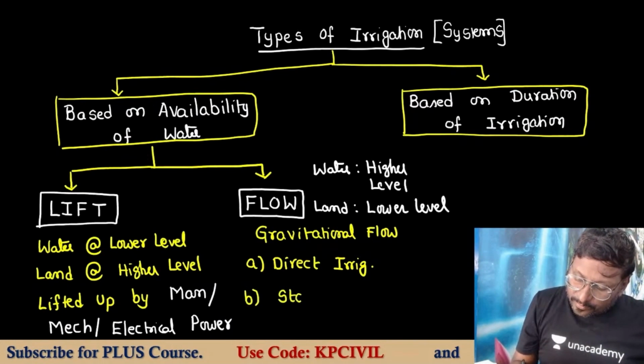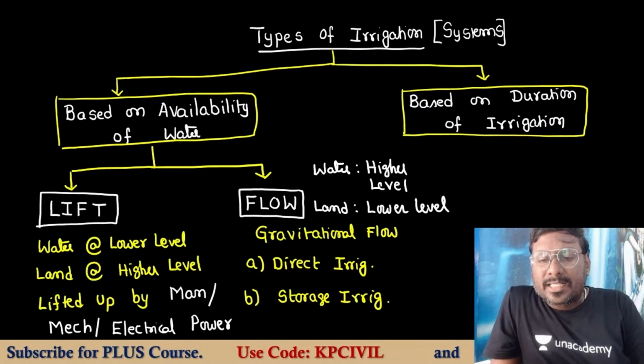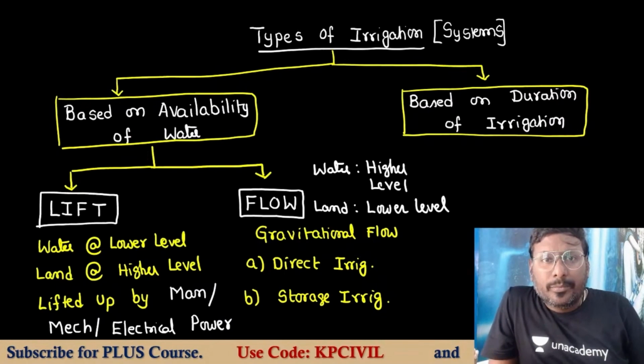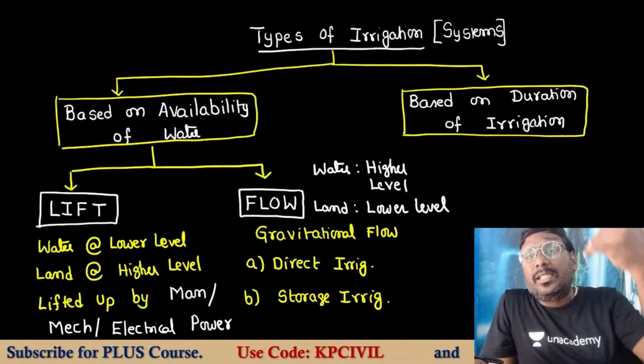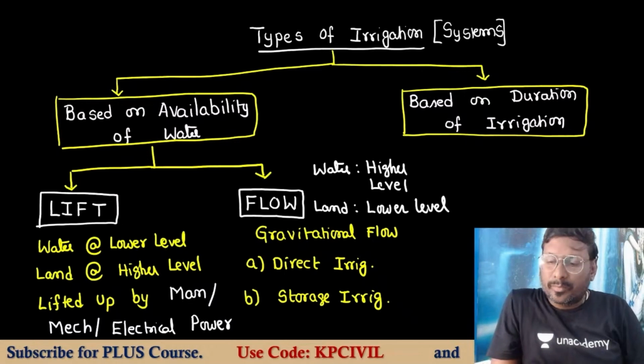Storage irrigation. So in between source and agricultural land, there is a storage structure, a tank or a reservoir. Means a dam. You construct a dam associated with a reservoir. Water is getting stored in it. Then water is supplied to agricultural land from the storage structure. That is storage irrigation.